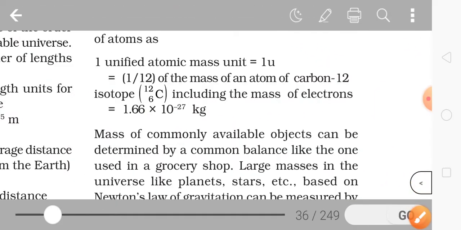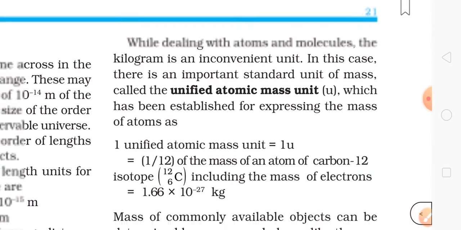Next, another thing that is important, this one, U. While dealing with atoms and molecules, the kilogram is an inconvenient unit. So before, we used to write it AMU, atomic mass unit. Now we are writing it unified atomic mass unit, which is U.